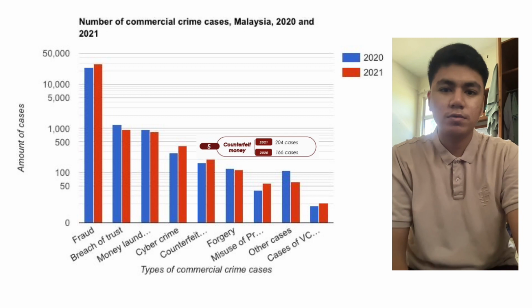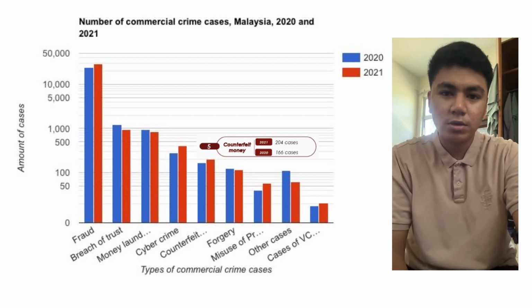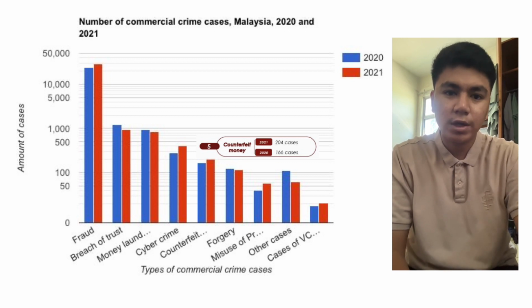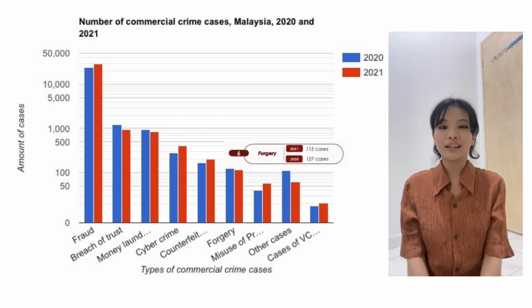Thank you, Crystally Oswald. Now I will go to counterfeit money cases. Based on the graph, 2020 had 166 cases, and it increased to 204 cases in 2021. Maybe due to the unemployment factor, these cases increase every year. Next, I will pass it to Crystally. Thank you, Fadli, for the analysis.